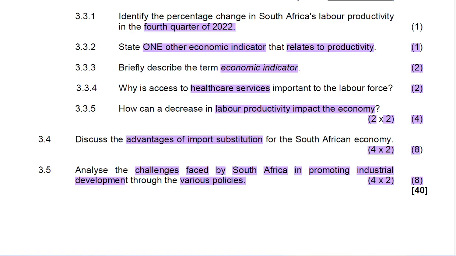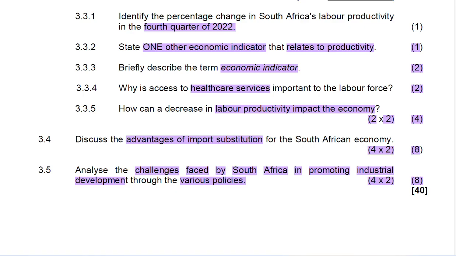Energy constraint, including load shedding and high energy cost, disrupts industrial operation, leading to decrease in productivity and competitiveness. Again, our electricity is very high. It has increased by more than 1,000% in less than 25 years. And then that puts most of the companies in the position where they aren't able to compete in their prices with a lot of other countries because of how much they pay on the electricity.